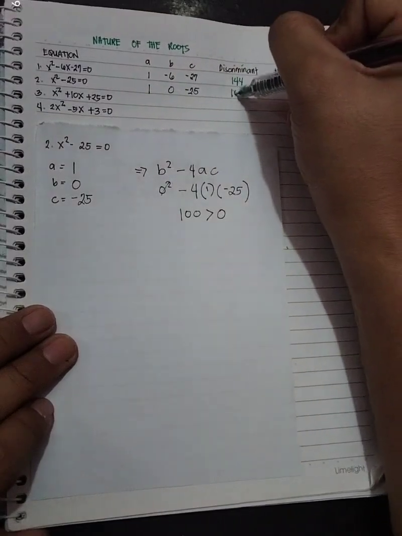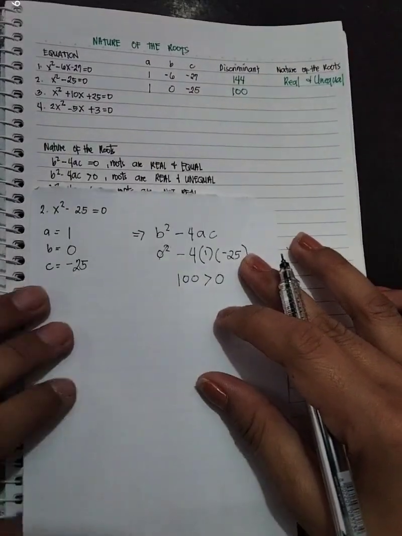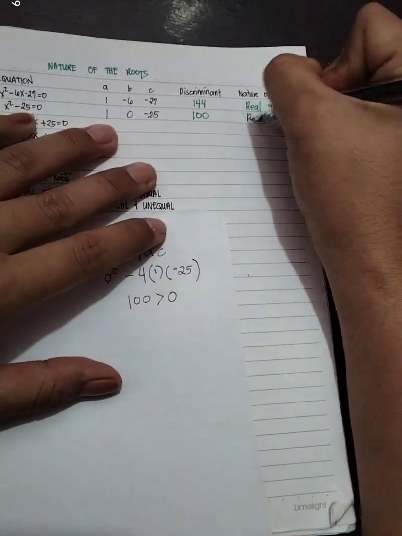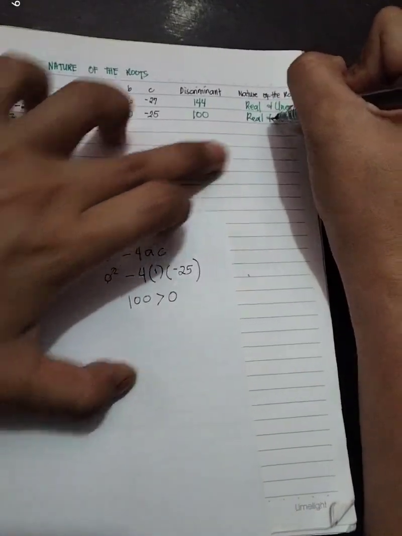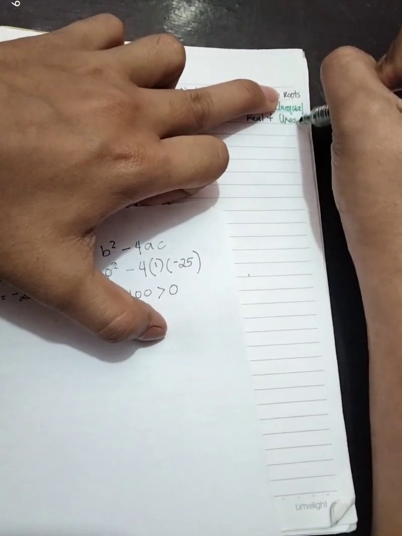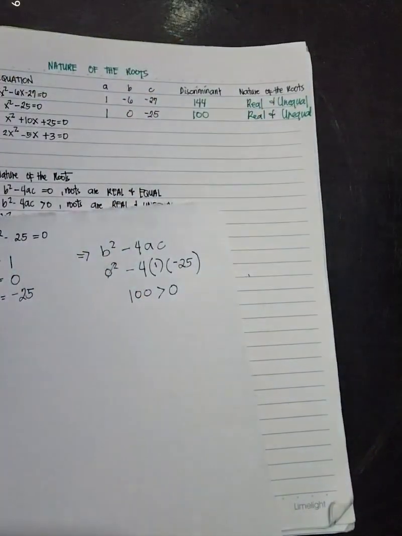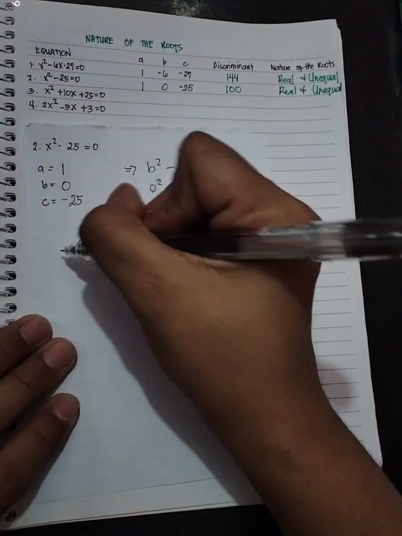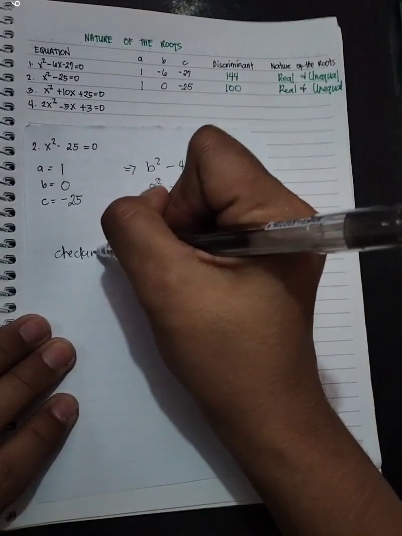So, this is 100. So, kapag greater than 0 still, okay, we have real pa rin siya and unequal. Okay. Let's check naman kung talagang real and unequal siya. Let's do the checking.